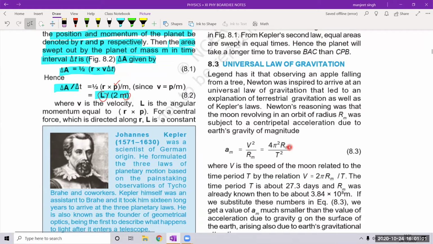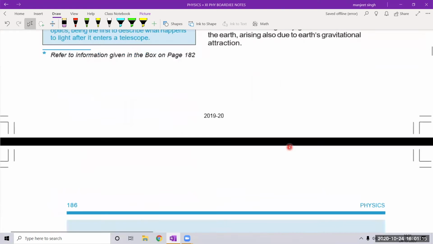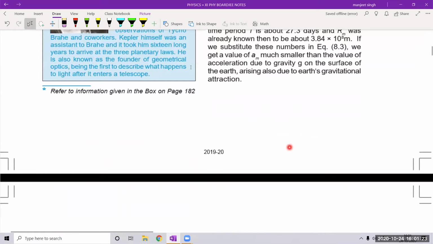Rm is the radius of the moon's orbit around the earth at the center. If we calculate this, it comes out to be a very small value, 0.0027. So let us write this value here: the acceleration of the moon comes out to be 0.0027 meter per second square.